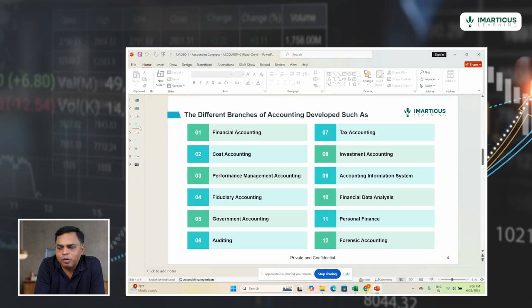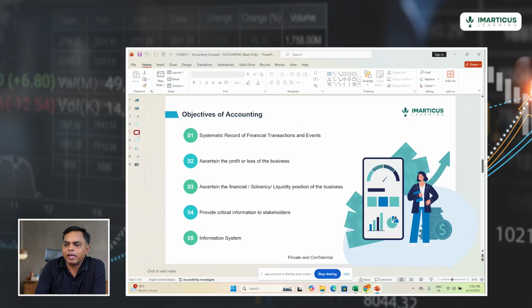Or a very popular one, investment accounting, which talks about the accounting maintained by funds like mutual funds or hedge funds, where the organization records all the accounting of the investment activities like purchase and sale of securities done. So these are some of the types of accounting.